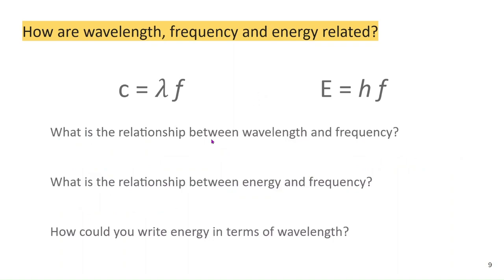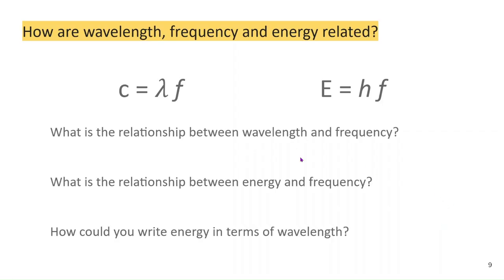So I have a couple questions for you. Based on these equations, what is the relationship between wavelength and frequency? So c equals wavelength times frequency, speed of light. Second question is, what is the relationship between energy and frequency? See that here? And then how could you write energy in terms of wavelength? So take a moment, see if you can answer these questions, and then I'll talk about them.